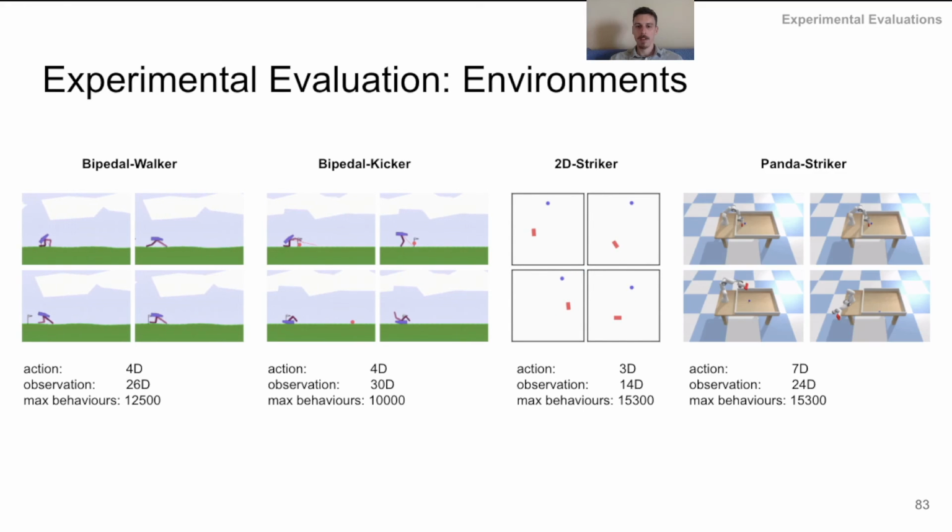Finally, we use the PyBullet-based Panda Striker environment, which is similar to the 2D Striker in the sense that it has to hit the balls in multiple different ways. However, the action vector controls all of the Panda's joint velocities, while the observation vector contains both the joint positions and velocities, as well as the ball's position and velocities. The behavior descriptor is identical to that of the 2D Striker.